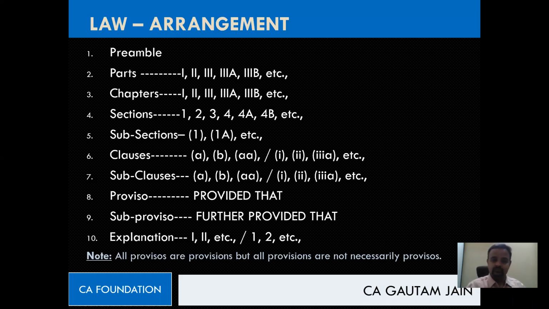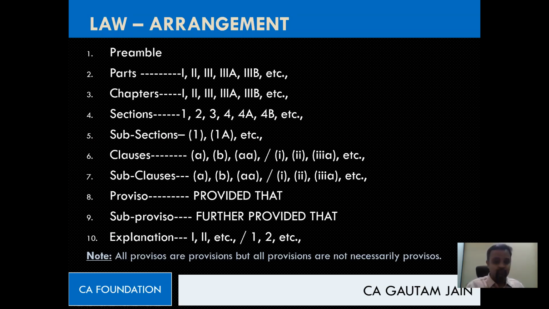Wonderful. Good. Next one, proviso. Proviso is indicated by way of provided that. That means there will be a prefix. The proviso will begin with the words provided that. There will be no number here. There will be the words provided. So once we find provided that, we understand it's a proviso.